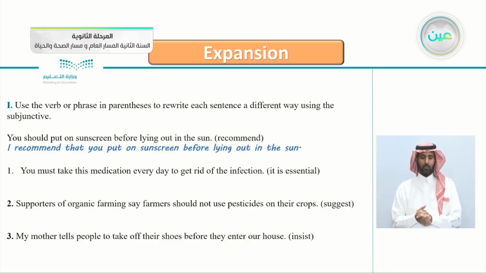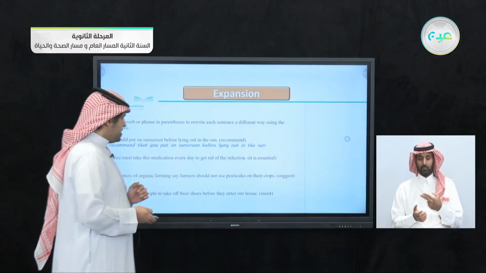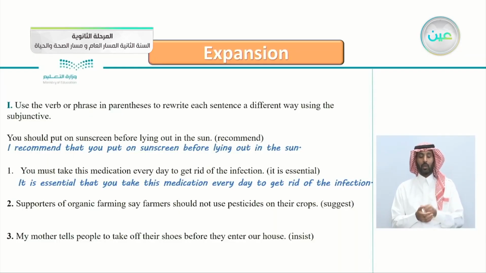We say, it is essential that you, paying attention to the order we took previously: it is essential, this is the subjunctive, that, and you, the subject, then you continue with the base form and on with the sentence. Again, it is essential that you take this medication every day to get rid of the infection.